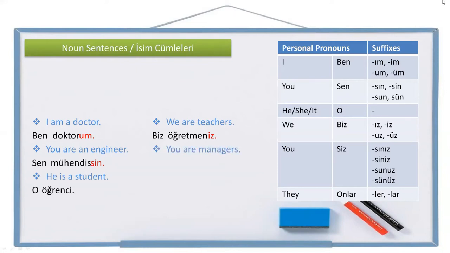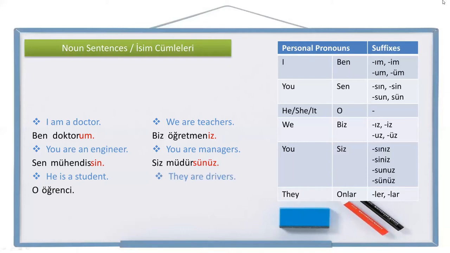Another one, again plural. You are managers. You plural, siz. Again, instead of managers, we are going to say manager, singular form. Müdür. It's not müdürler, müdür. With the personal pronoun suffix, müdürsünüz. You are managers. Siz müdürsünüz.